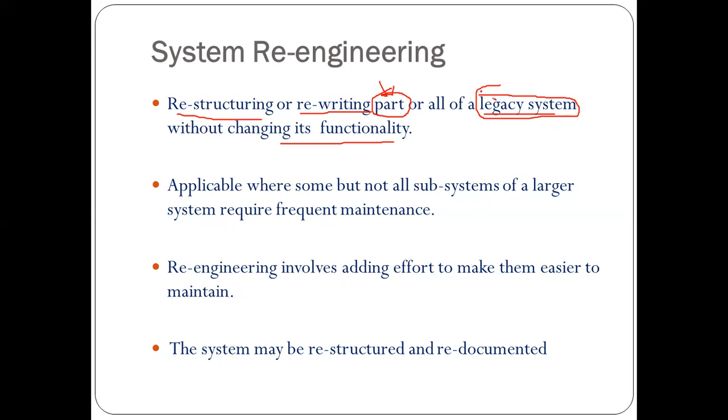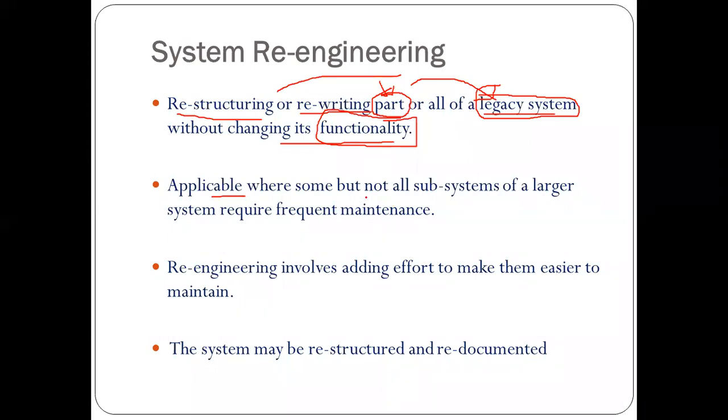When we rewrite or restructure these legacy systems without changing their functionalities, because all the functionalities work properly, maybe only the technological part has to be changed. We may need to convert or transform it into some other language, or certain compatibility issues exist, so we have to figure out those issues and maintain it accordingly.